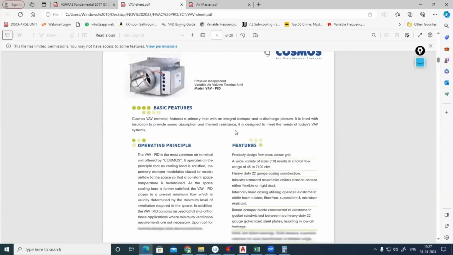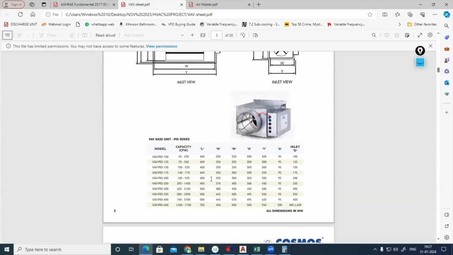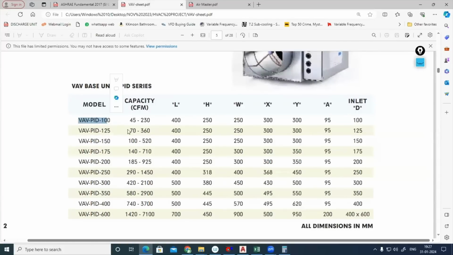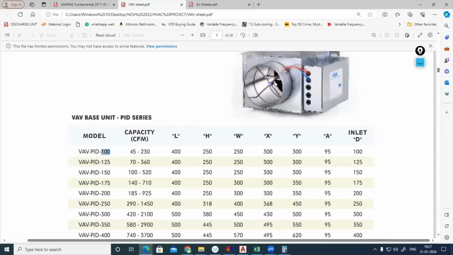And I'll be going to the model. You can come down. This is a model. Different model numbers of VAV. Okay. Here you can see 45 to 230 CFM, the first model, VAV PID 100. Actually, for this model, this dimension is representing the inlet. Normally, the inlet of VAV is diameter only, with a damper to adjust the flow rate.